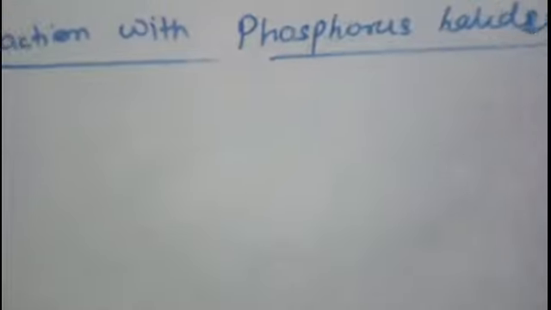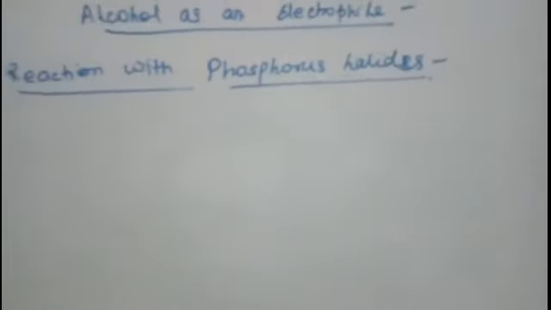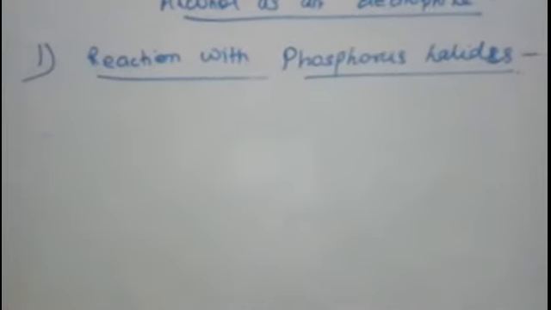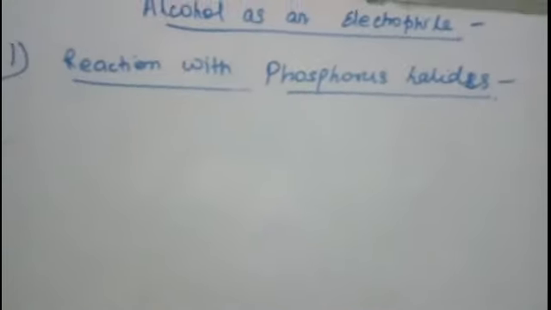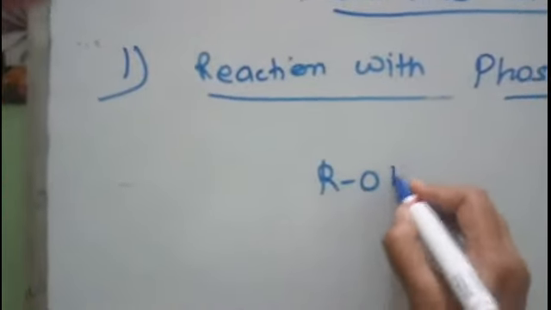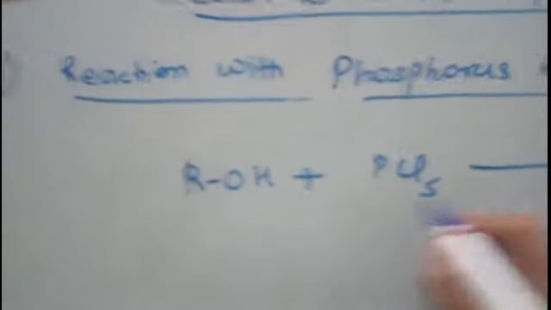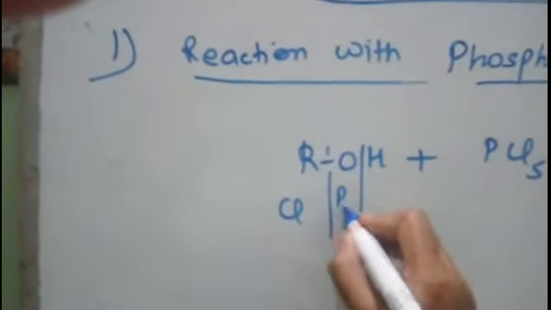Now phosphorus halides are PCl5, PCl3, PBr3, phosphorus pentachloride, phosphorus trichloride, phosphorus tribromide, phosphorus triiodide, etc. So this reaction is a repetition, that when alcohols react with phosphorus pentachloride, I have told you the reaction will proceed in this way.